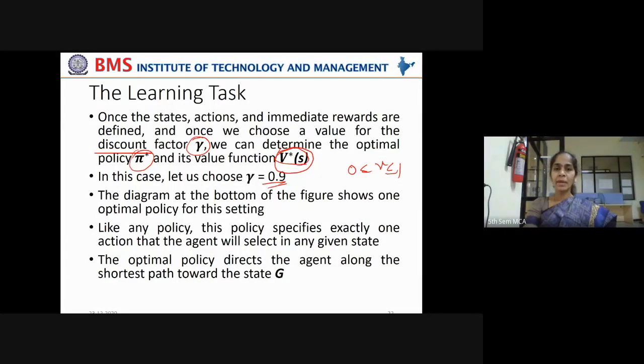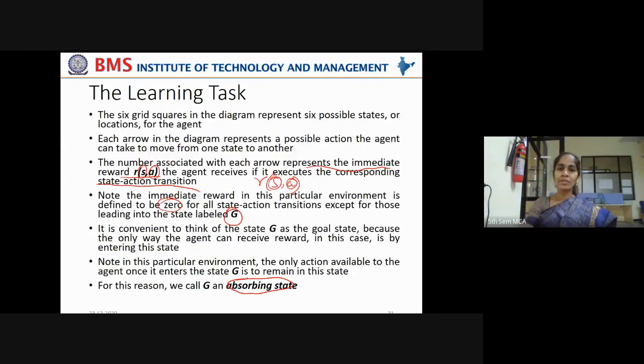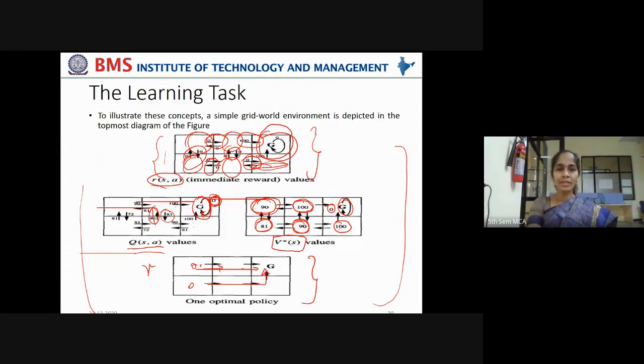Now the diagram at the bottom of the figure shows one control policy for this setting. Like any policy, this policy specifies exactly one action that the agent will select in any given state. Now see here, this is how these rewards are calculated.